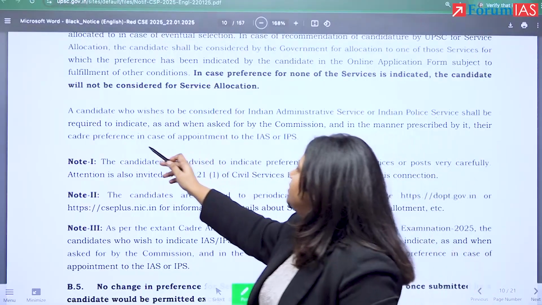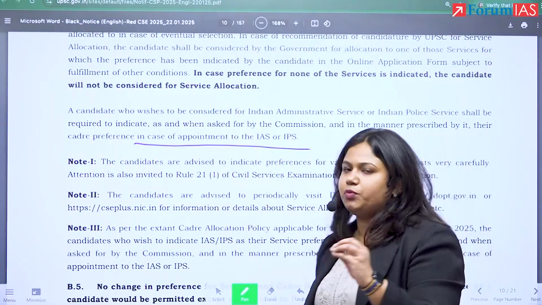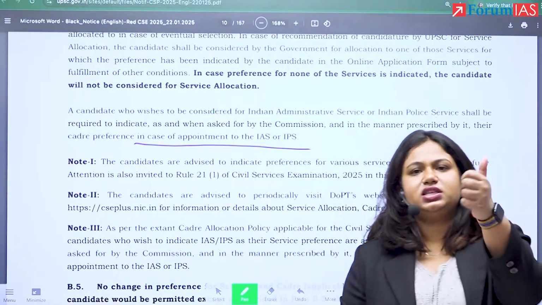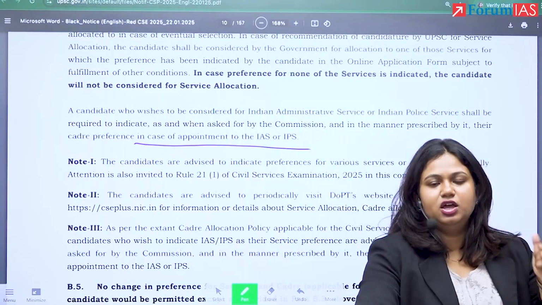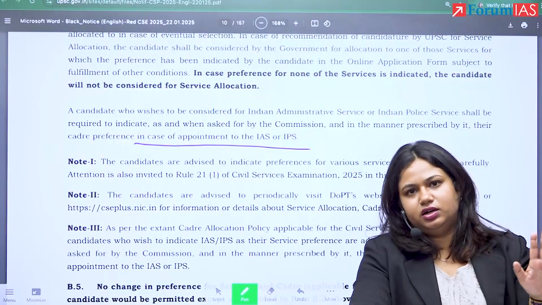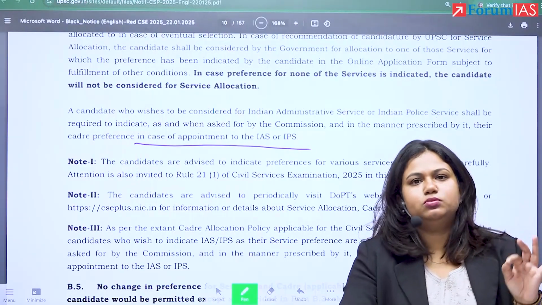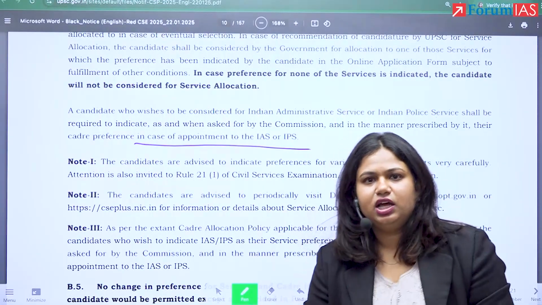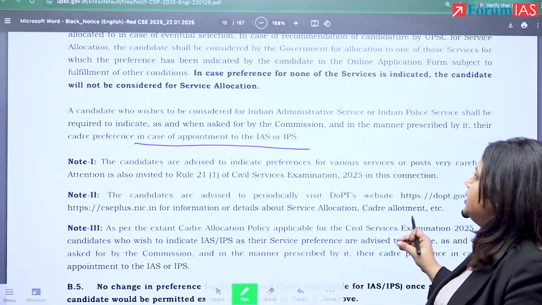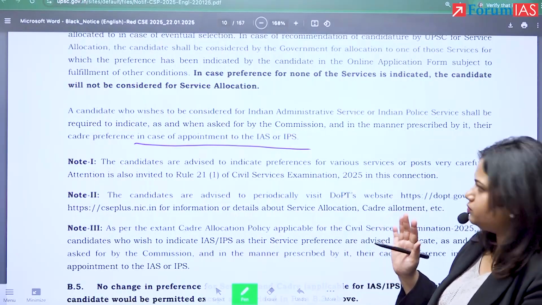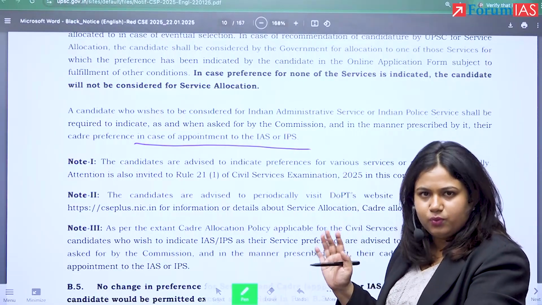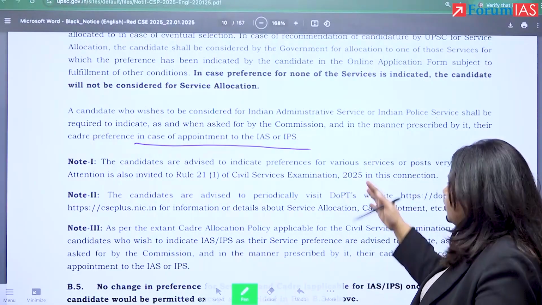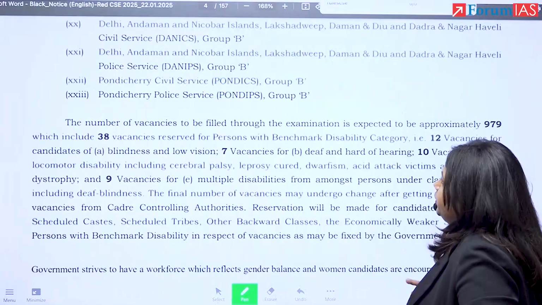Your cadre preference will be asked in case of appointment. What that very clearly means is that you have to do your service allocation right now, but you don't have to put your cadre right now. But this also means that you have to be vigilant about when it will be asked. Usually it is asked after mains. Right? But this year, because the process is changing, we just have to be aware of when it is asked. Right? So according to that, all those things you have to fill.